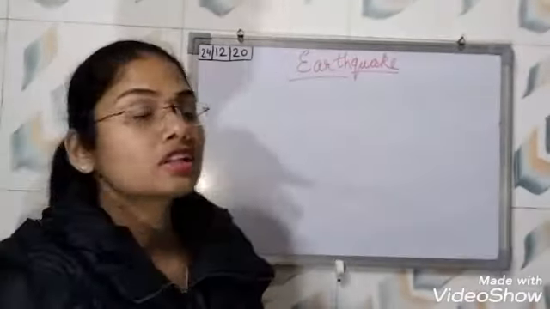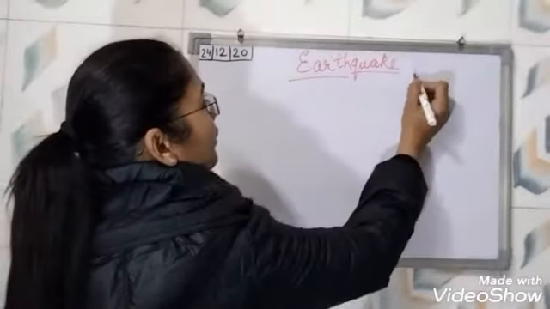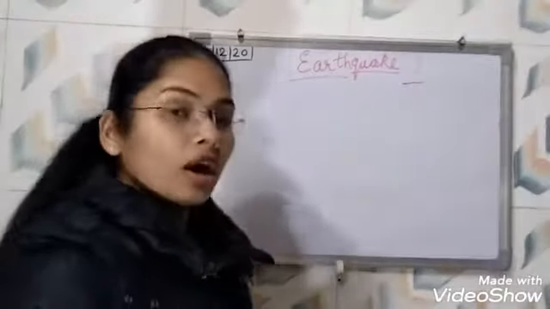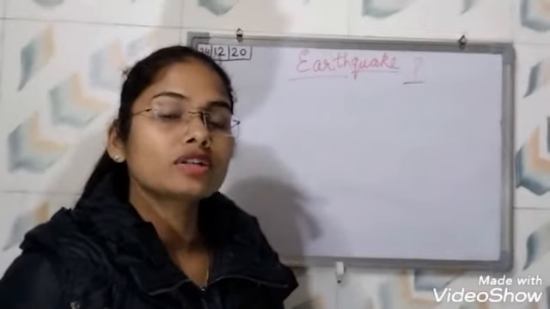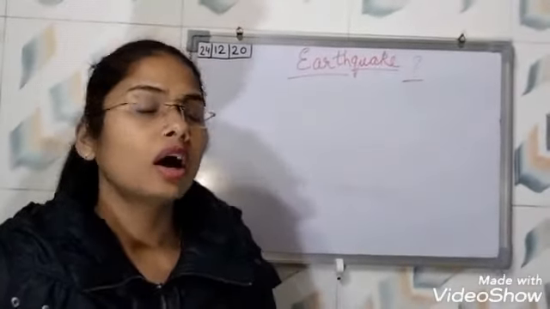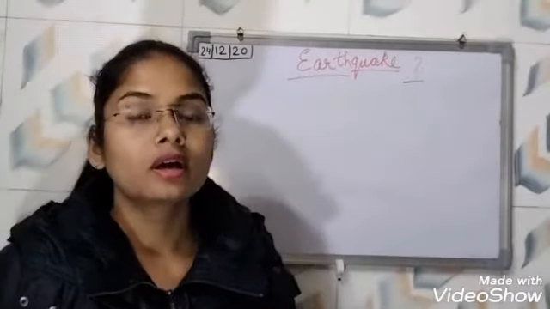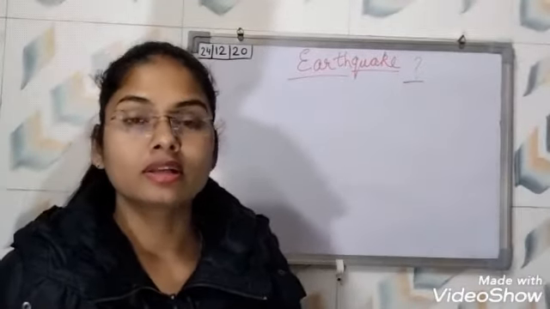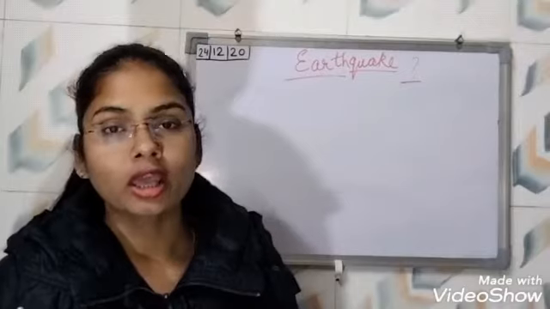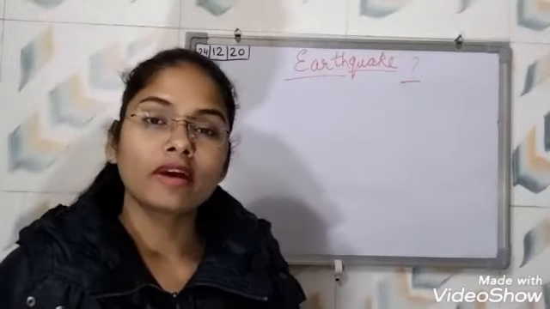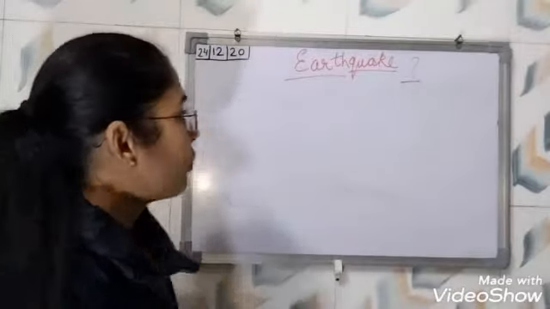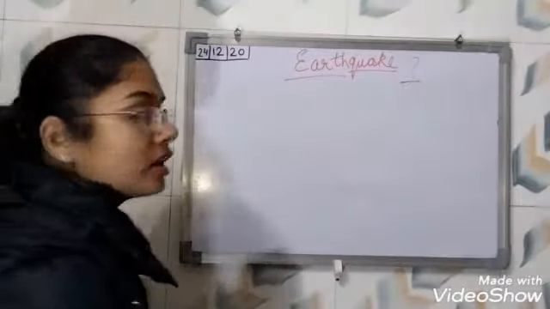So the very first question is, what is earthquake? How can we define earthquake?